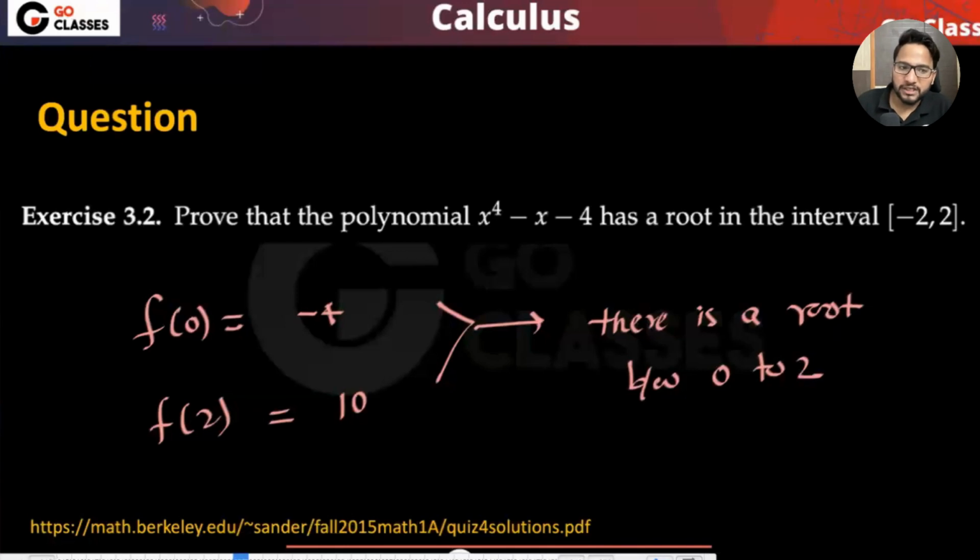Similarly, I think there is one more root. f(-2) is also positive: 16 plus 2 is 18, minus 4, which is 14. So similarly, you can say there is one more root between -2 and 0. So at least two roots you can guarantee by just this observation. Is this okay to everyone? Yes, at least two roots between -2 and 2.